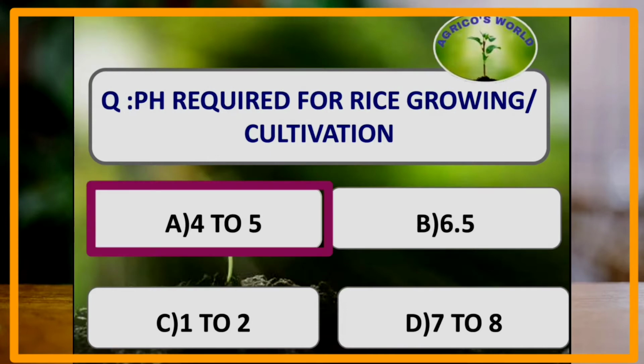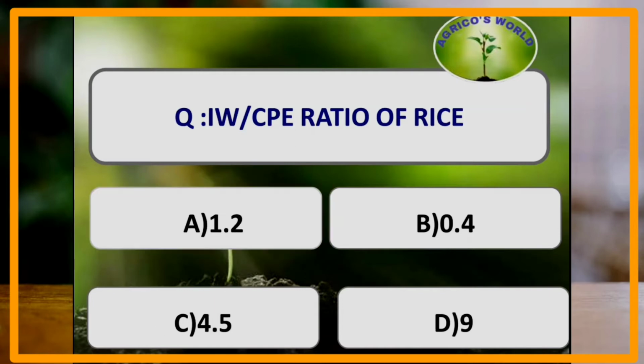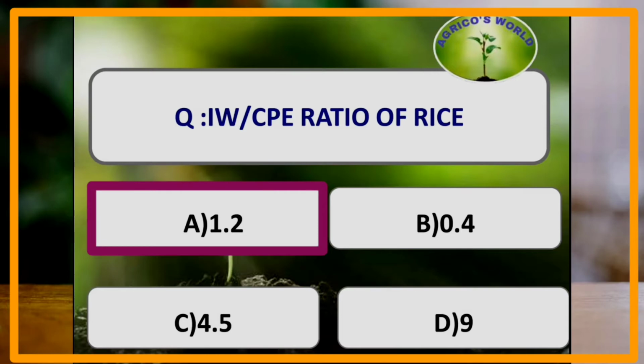Paddy along with tea are the acid loving crops which require a pH of 4 to 5. So our answer is 4 to 5. What is the IW by CPE ratio of rice? The IW by CPE ratio of rice is 1.20.